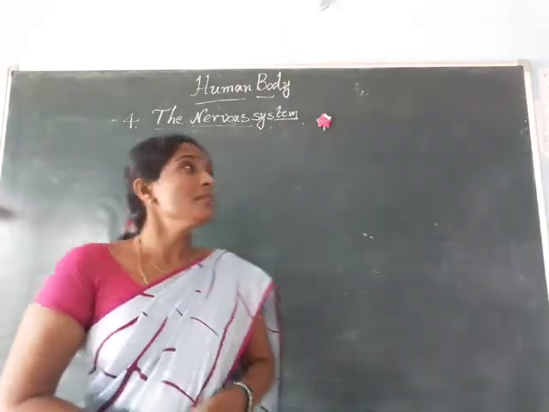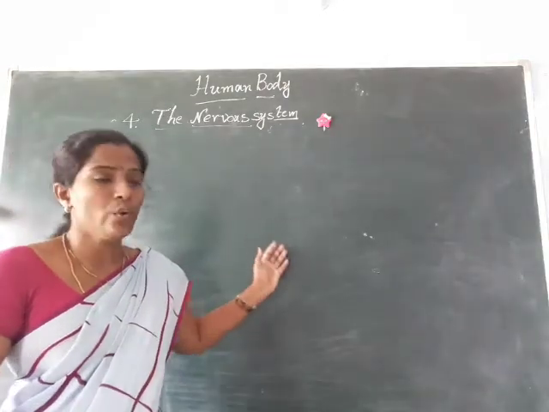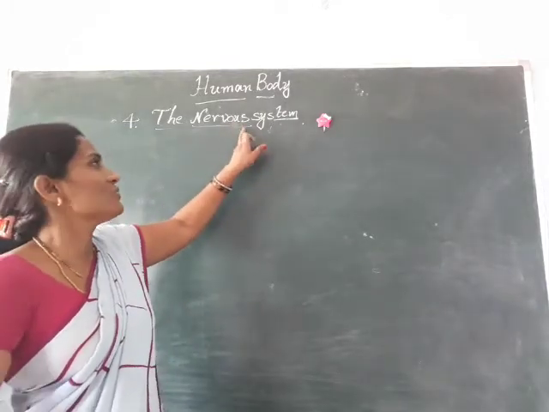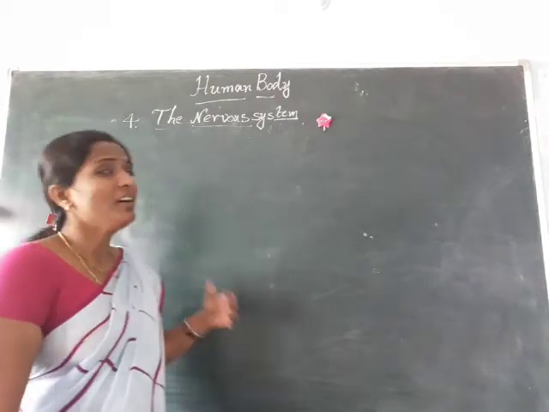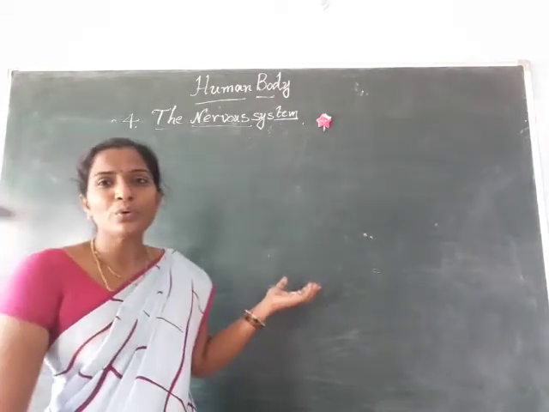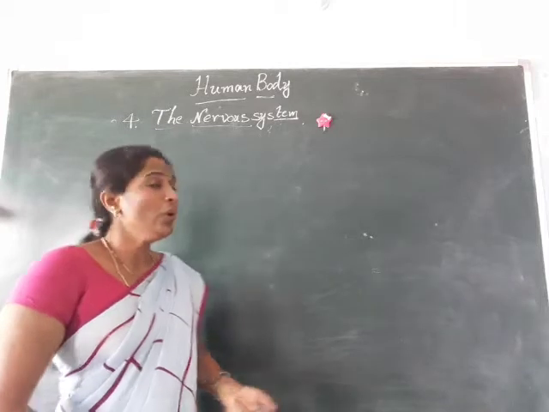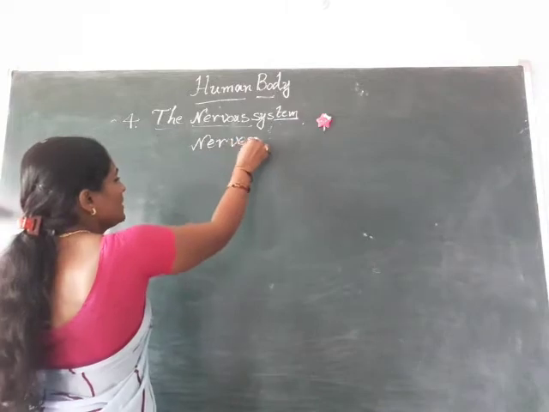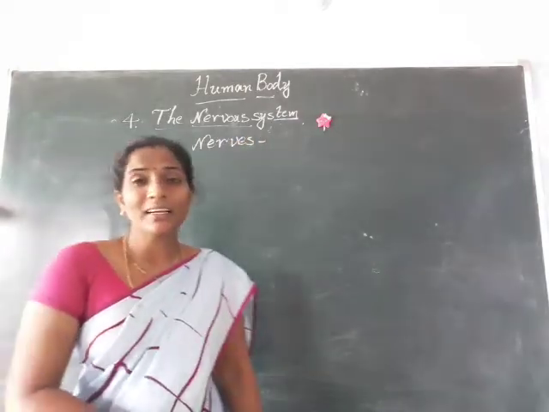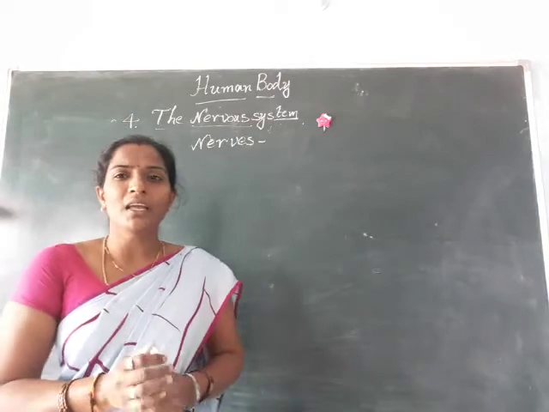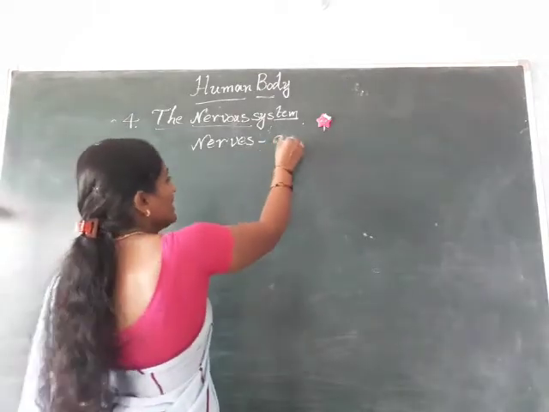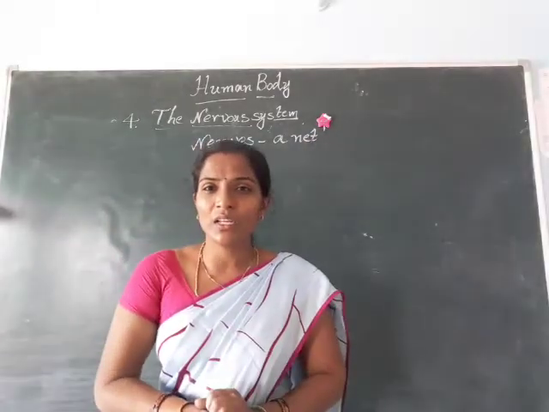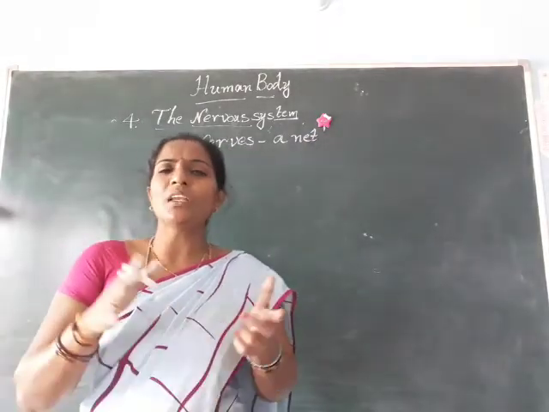The next important system is the nervous system. What is the spelling of nervous system? Nervous system. And what will it do for our body? So, do you know one thing here? Nerves. Okay, nerves here means thread-like structures, which heavily make a net. These nerves make a net, and it also seems like a net. So our body consists of so many nerves.